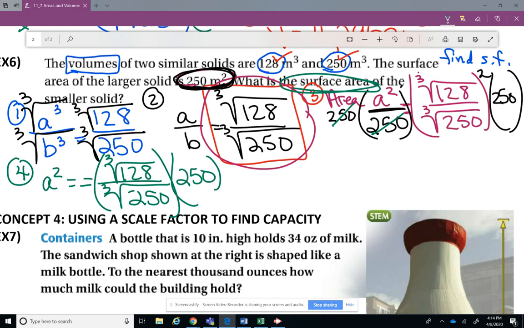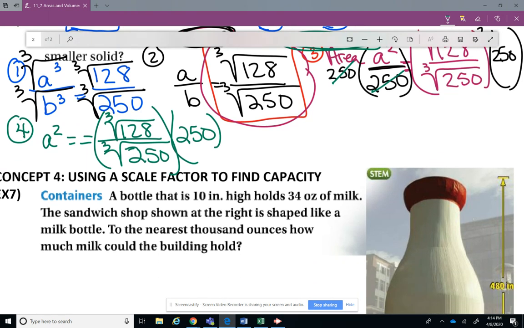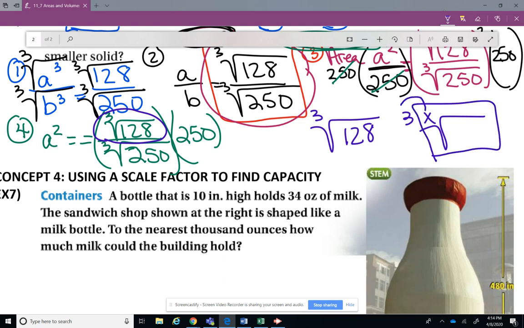Now, you always want to put your radicals into your calculator first. So I'm going to lead you through this because I think I actually left my pink calculator that can do this at the school. So I'm just going to guide you through it, okay? The first thing you're going to do is plug in the cubic root of 128. Now, this is the button you're looking for. So you type in 3, and then when you hit this button, it puts the 3 right there where the X is. Type in 128. Press the equals button.